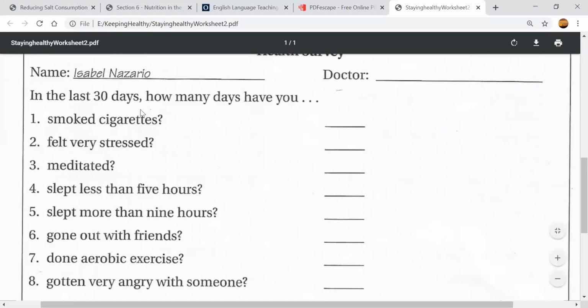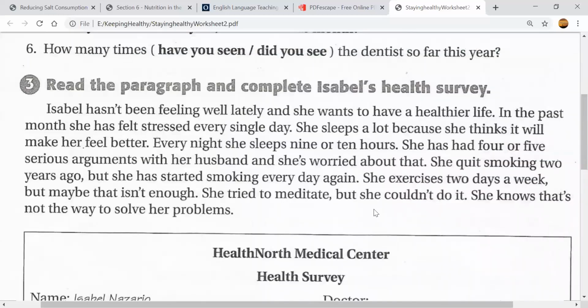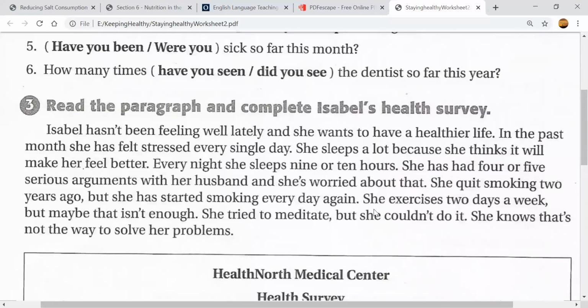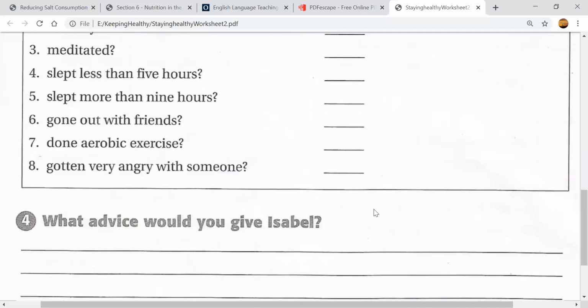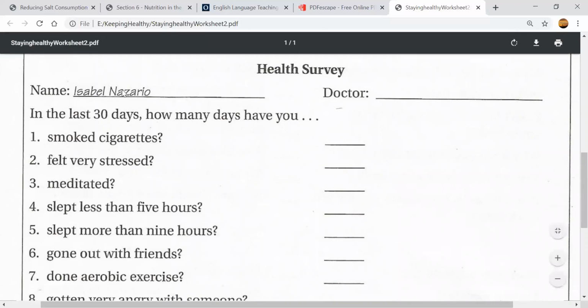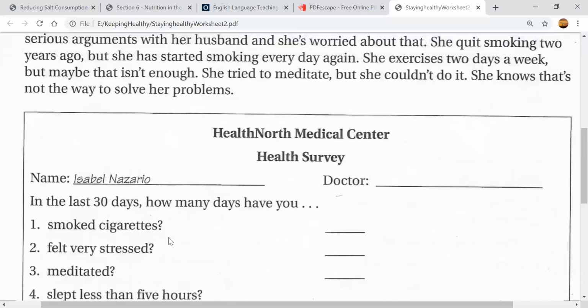In the last 30 days, how many days have you smoked cigarettes? So we don't know about Isabel, but you can do this survey for yourself, okay? For yourself. So here we have name Isabel, but this can be your name, okay? In the last 30 days, how many days have you smoked cigarettes?